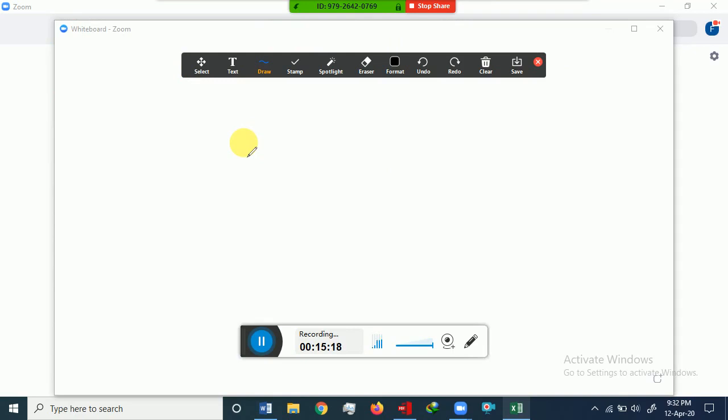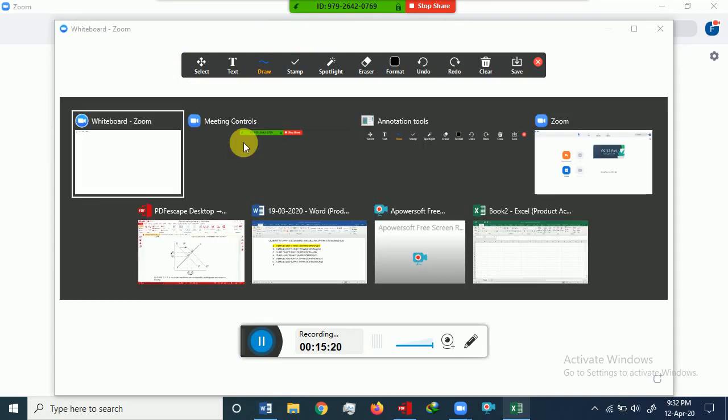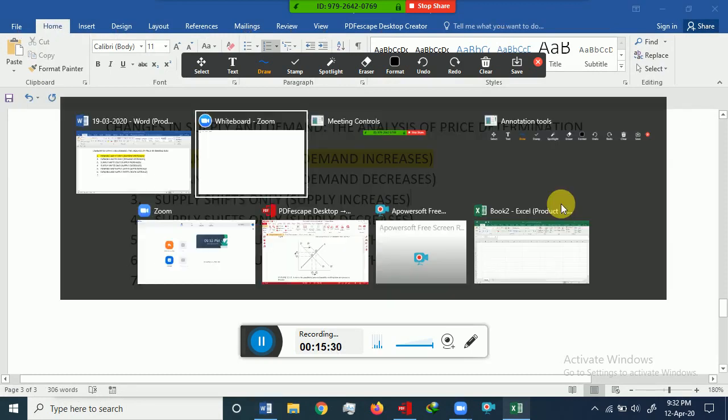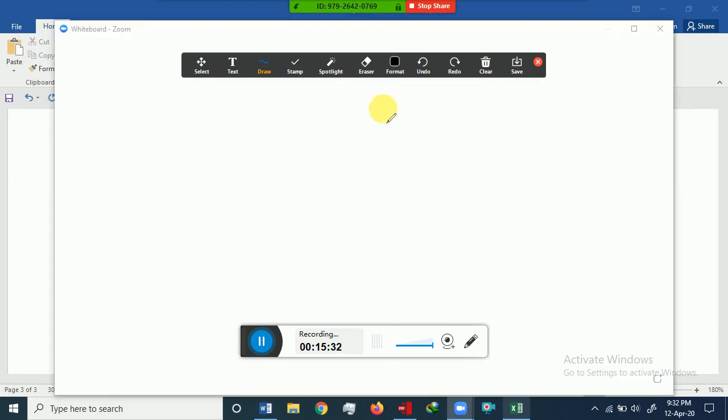Now we want to analyze the effect of a decrease in demand on equilibrium price and equilibrium quantity. So this is the situation. We will always start with the initial situation and then we will be studying the effect.